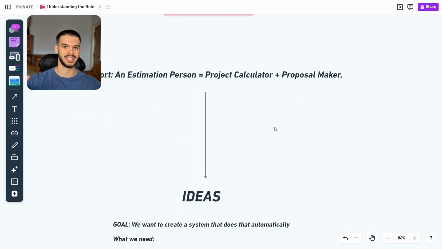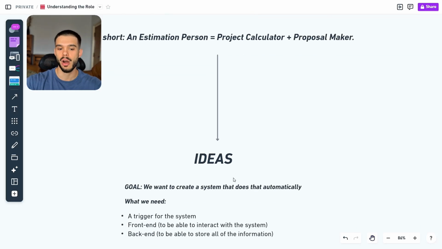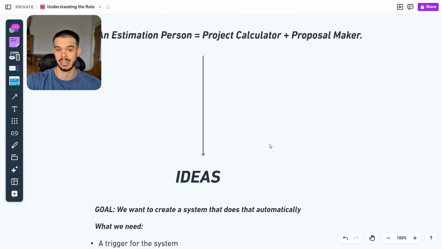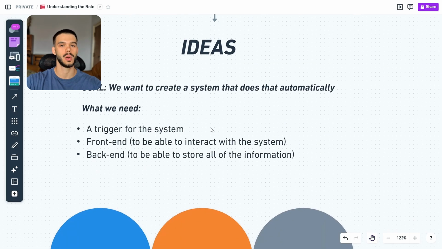Now that we know this, and now that we have a correlation of some tools with the job itself, we can create some ideas on how the app should look and function, right? Now, our goal is that we want to create a system that does all of these things automatically. And what do we need?